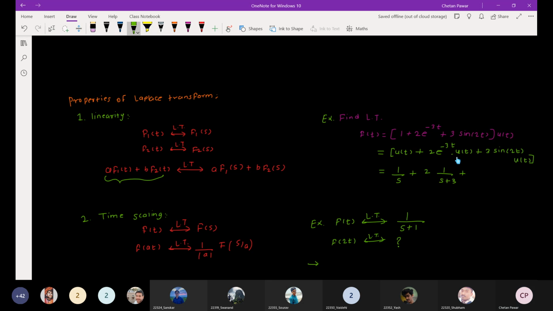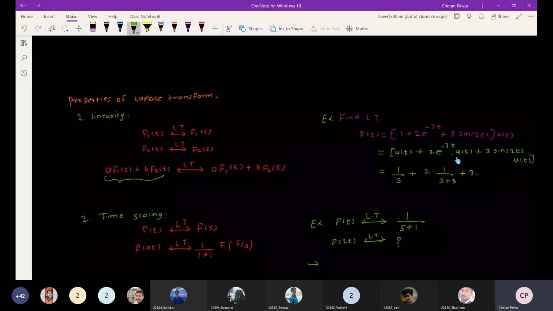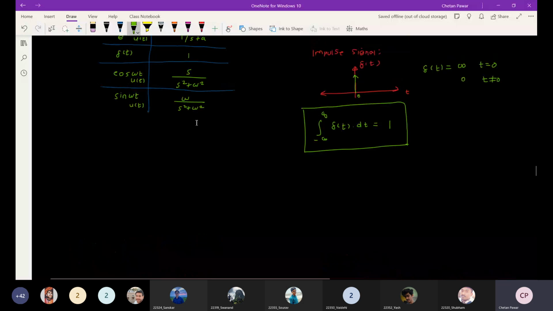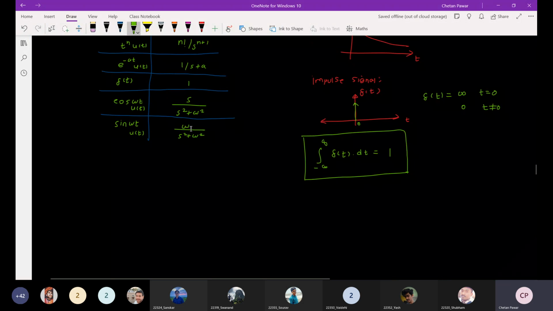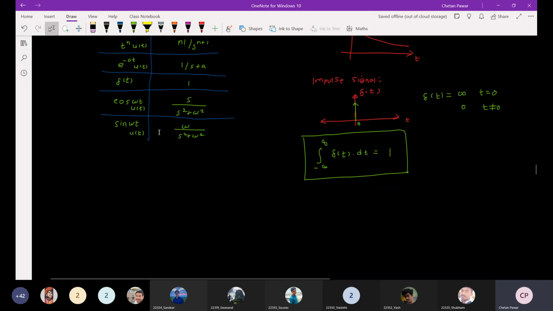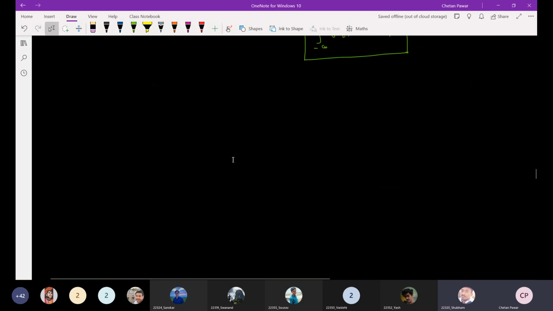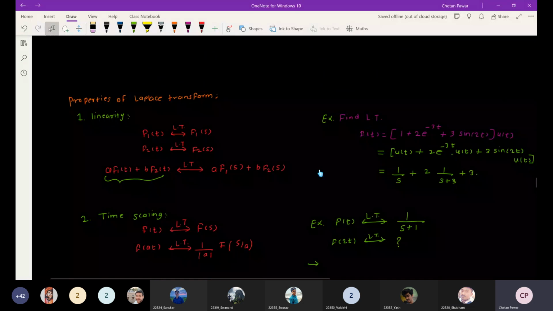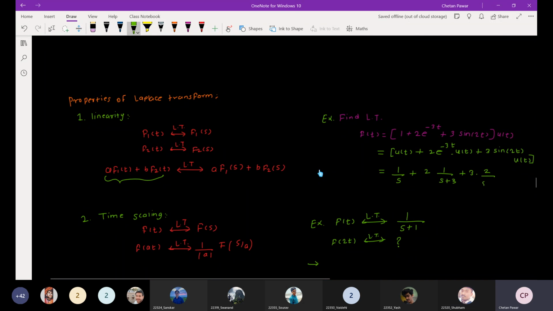Similarly, you can calculate the Laplace transform of sine 2t into u of t. That will be 2 upon s square plus 4, since instead of omega there is 2.